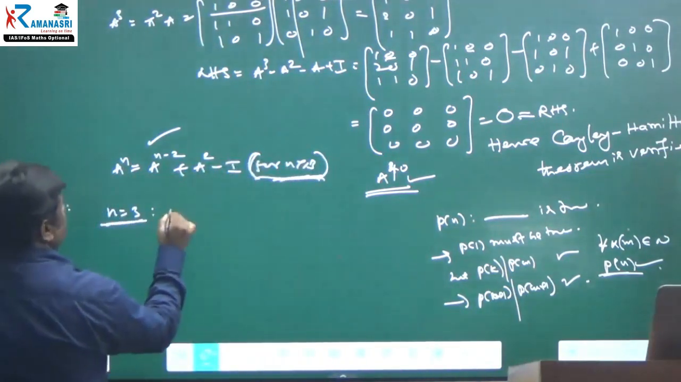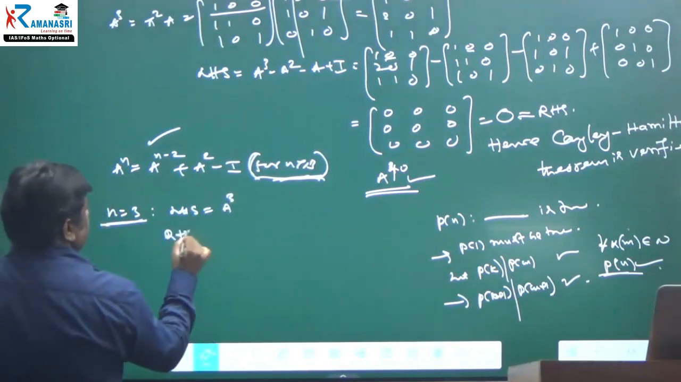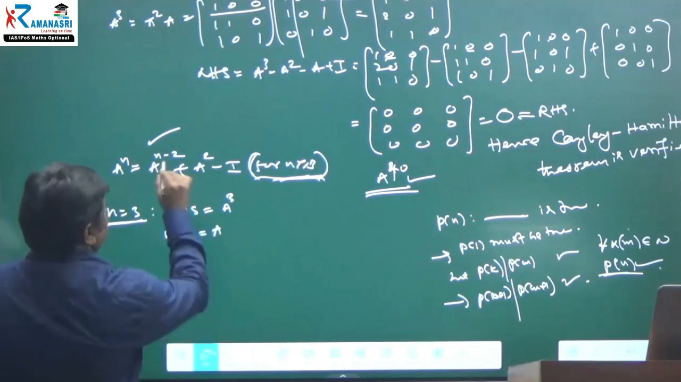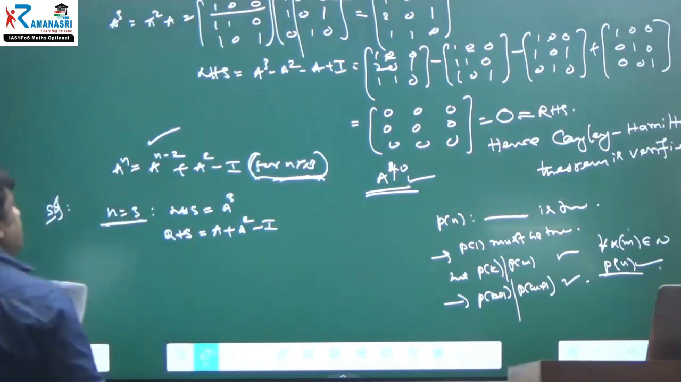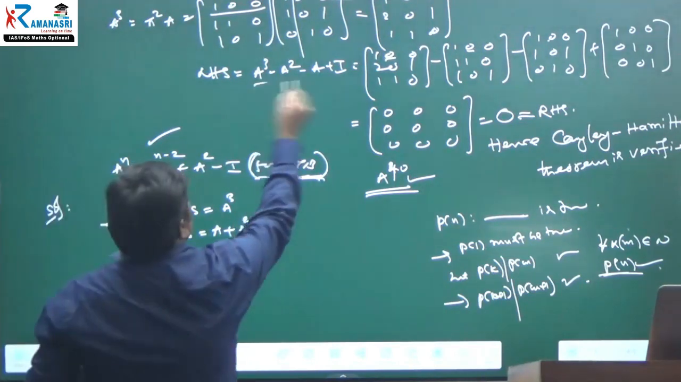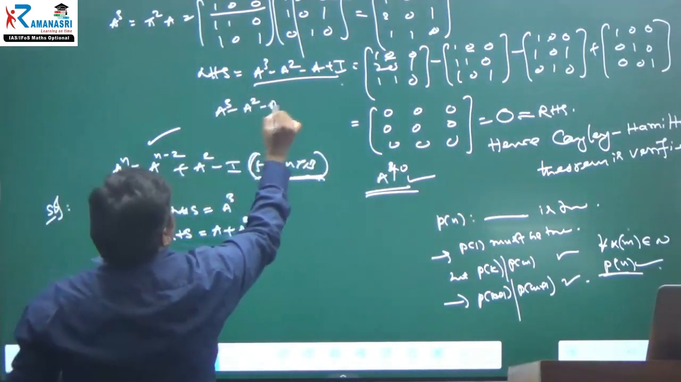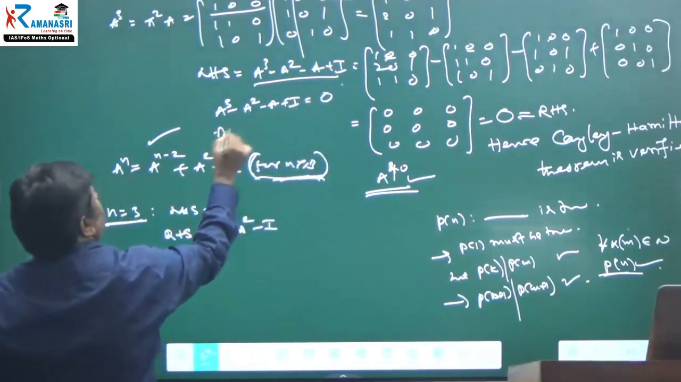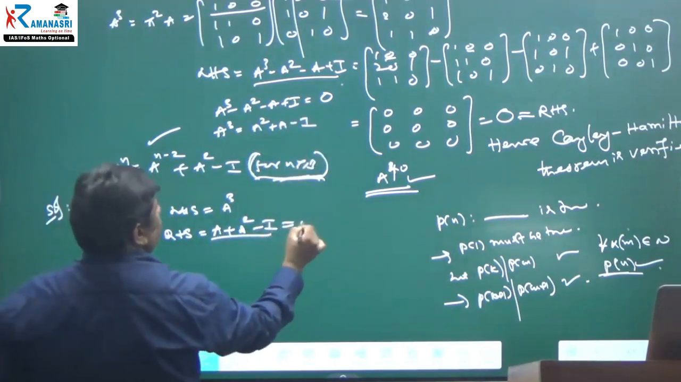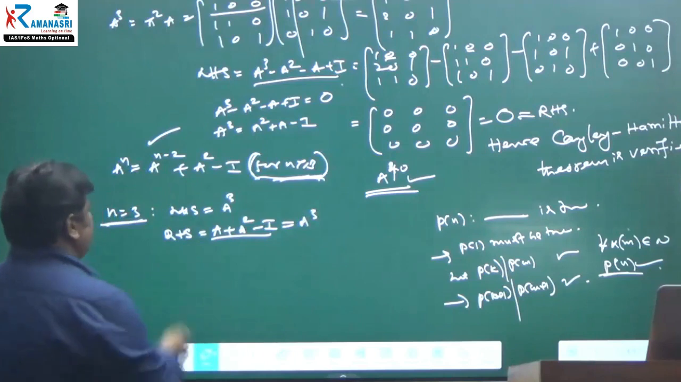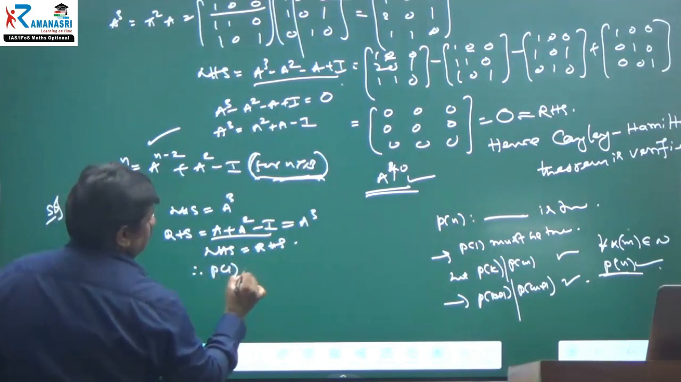For n equal to 3, what about the LHS? A cube. What about the RHS? RHS is A to the power 3 minus 1, that is A, plus A square minus I. Now you tell me, what is that equal to? Already we have shown the Cayley-Hamilton theorem. What is this relation? You tell me. A cube minus A square minus A plus I is equal to the null matrix. Therefore, what about A cube? A square plus A minus I. Therefore, this is equal to A cube. Therefore, LHS is equal to RHS. Therefore, the P1 statement is true.